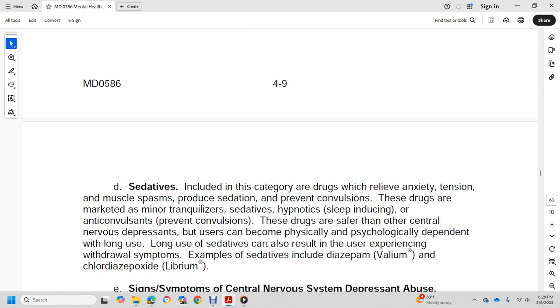Sedatives include a category of drugs that relieve anxiety, tension, and muscle spasm, produce sedation, and prevent convulsions. Several of these drugs are on the market as minor tranquilizers, sedative-hypnotics, and anticonvulsants. They are safer than other central nervous system depressants, but some can cause physical and psychological dependence with long use, as shown by the experience of withdrawal symptoms. Examples are Valium and Librium.